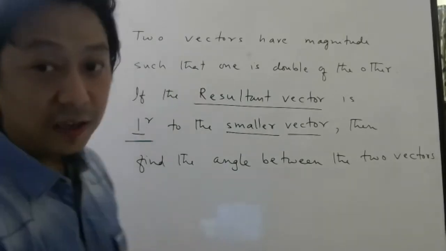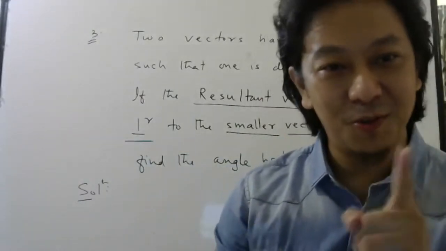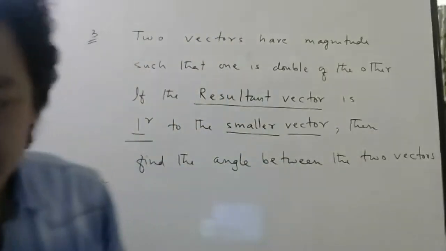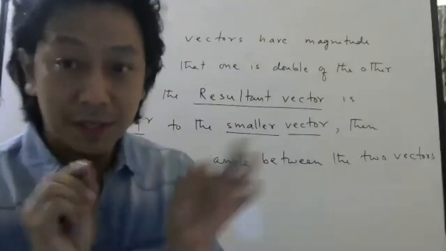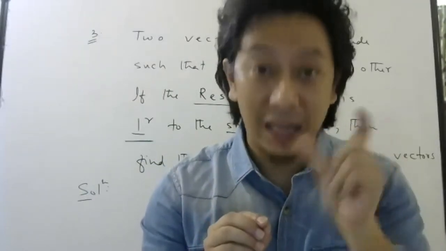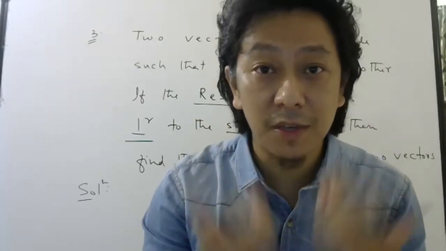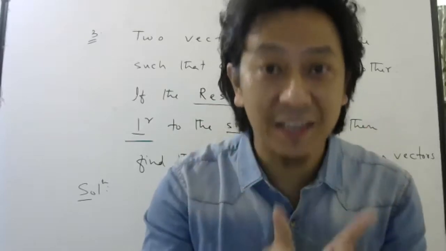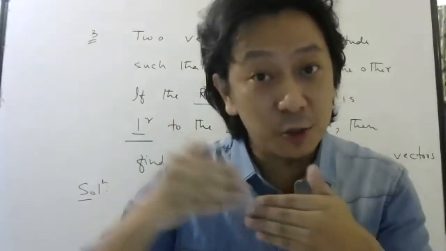If you use triangle law, it will be easier to solve. You can use any law, but if you use triangle law, it will be easier to solve. So again, think for some time, two to three minutes. So try to make a picture. The picture should be such that one vector has double the length of the other vector, because length of the vector means magnitude of the vector. So here those vectors which you are adding are such that one has double the magnitude. So length should be double.